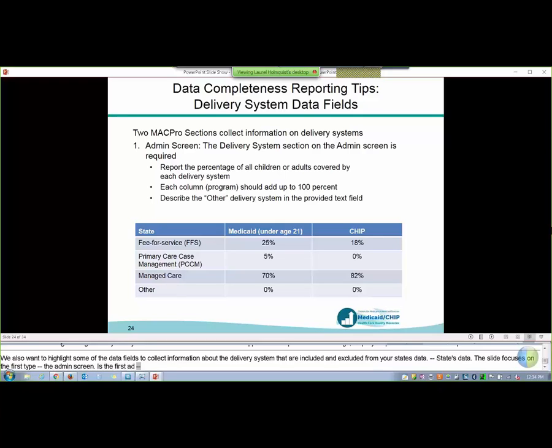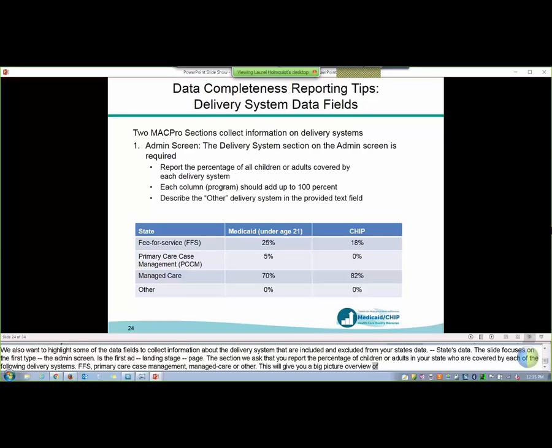So in this section, CMS asks that you report the percentage of children or adults in your state who are covered by each of the following delivery systems: fee-for-service, primary care case management, managed care, or other. And this section should provide a big picture overview of service delivery in your state. So overall, in your state, what percentage of Medicaid or CHIP enrolled individuals are covered by each of the delivery systems? So this section should include all the Medicaid CHIP beneficiaries for the designated age group, even if your state may not be able to actually include them in your core set measure data.